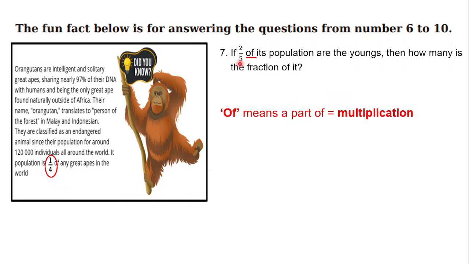Since we have obtained that of means multiply, we just multiply 2 out of 5 with 1 out of 4, because 2 out of 5 is the part of 1 out of 4.